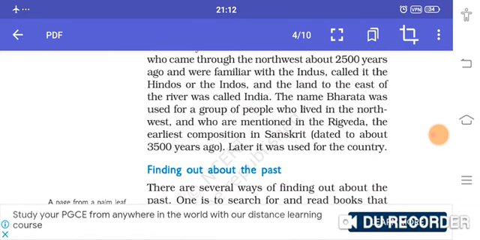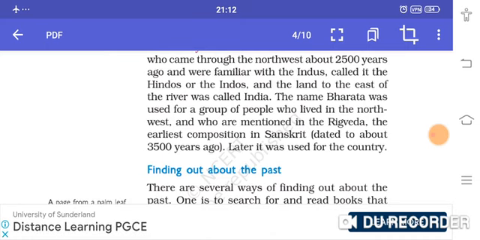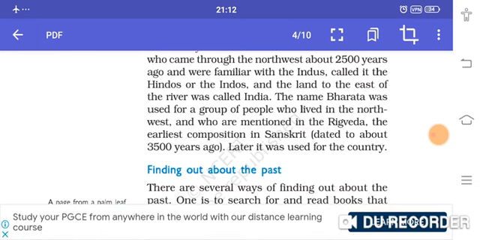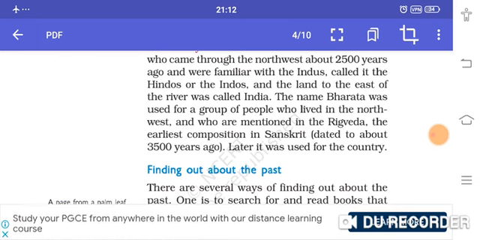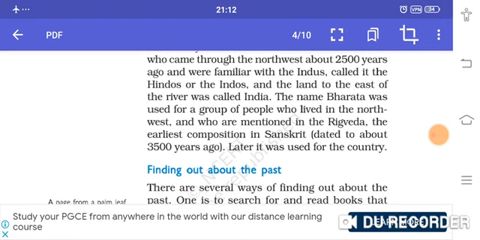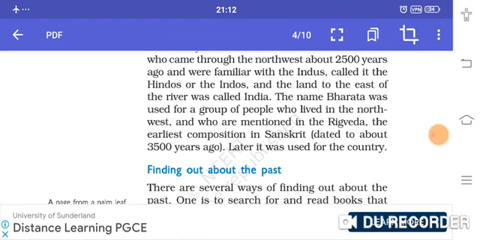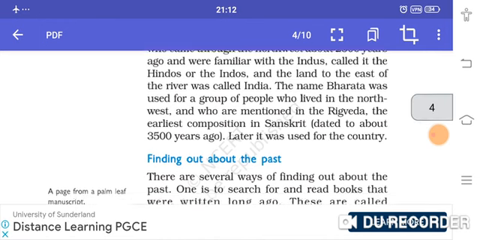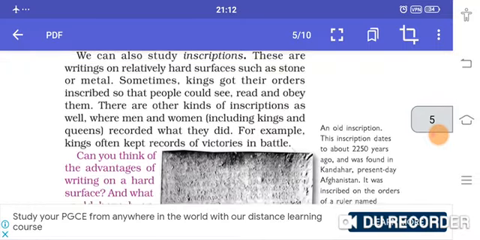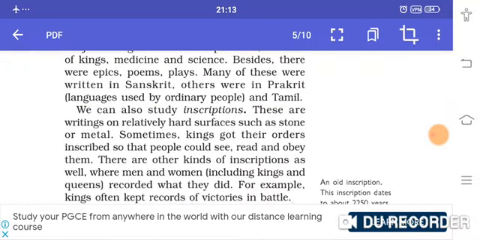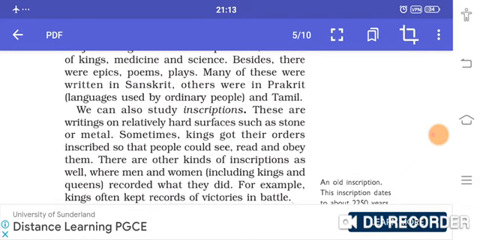So there are so many manuscripts. They were written on palm leaves or on the specially prepared bark of a tree. These books dealt with subjects like religious beliefs and practices of our ancient times, the lives of the kings and queens, medicine and science. Besides, there were epics, poems and plays as well. So this is a manuscript. Manuscript means the script which is written by hand.